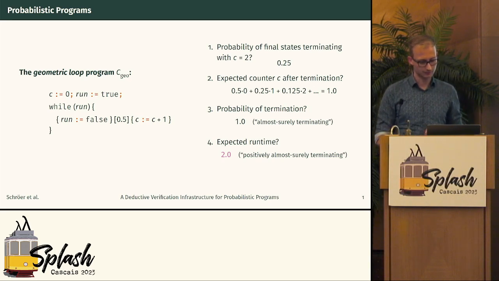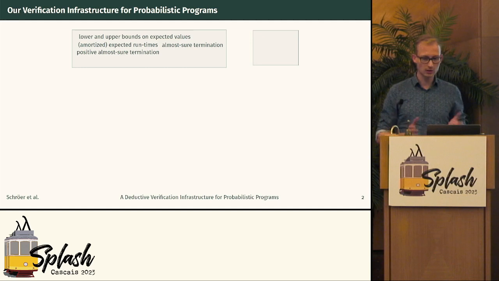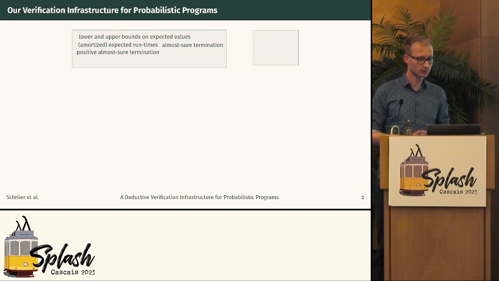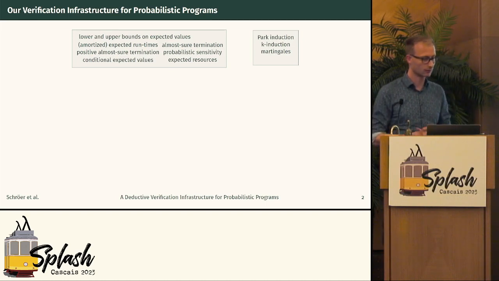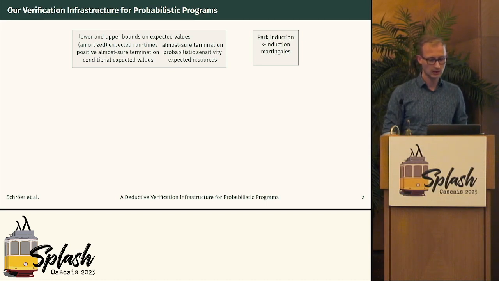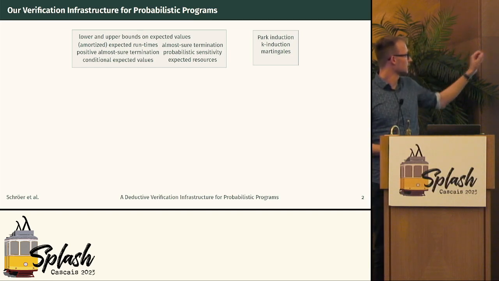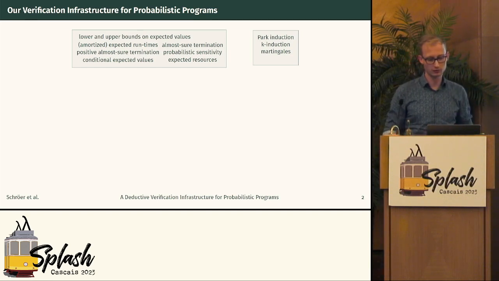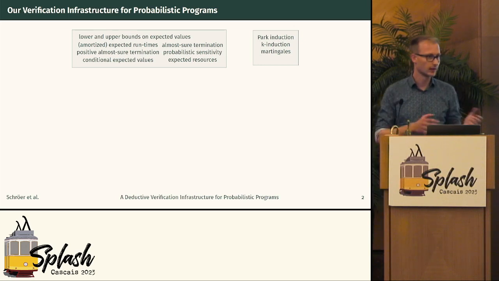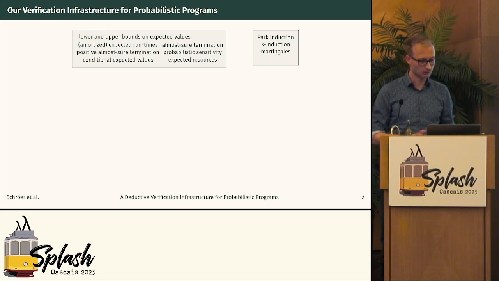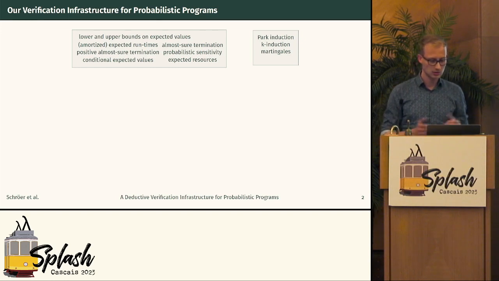And so we want to look at programs like these and obviously more complex ones and properties like these and verify them. So in general, we are interested in lower and upper bounds on expected values of probabilistic programs, expected runtimes, almost sure termination, positive almost sure termination, amortized expected runtimes, and then even more, probabilistic sensitivity, conditional expected values. And then in this other box here, I put in some of our proof rules that we use.